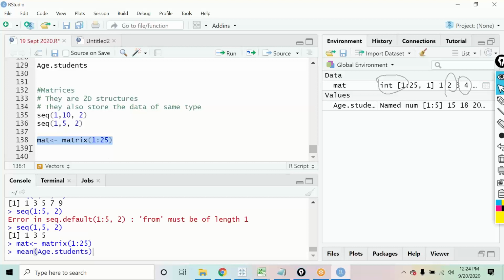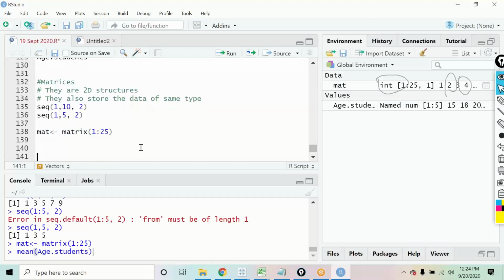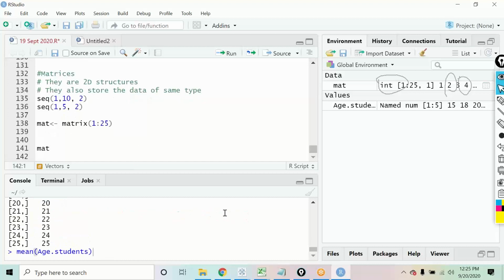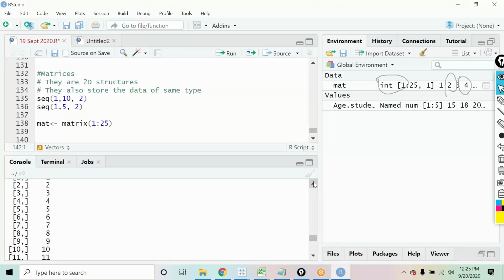So I have created a matrix over here by the name mat. Let us see the output, how it looks. You can see the mat. It is coming right away like this. All the numbers are coming in one single column over here. All of you please create this matrix first, then I'll explain what is happening over here.